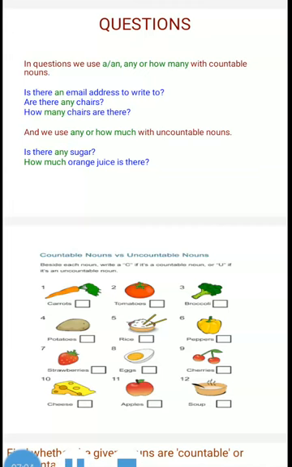You should not say, I need 5 papers, which is not at all correct. You have to say, I need 5 sheets of paper. In the same way, I want to have 3 slices of bread. You should not say, I need 5 breads, 3 breads, which are not at all correct. So broccoli is only singular.